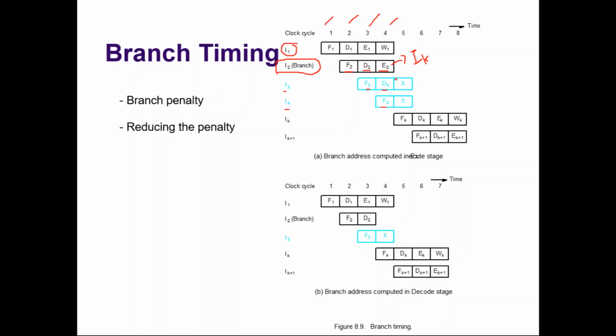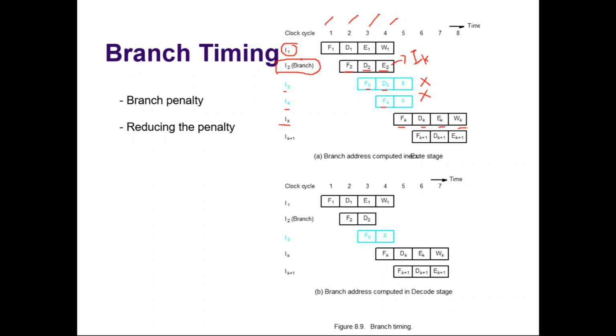By the end of the 4th clock cycle, the processor knows that after instruction 2, instruction K is the one to be executed, not instruction 3 and 4. So the processor will stop instruction 3 and instruction 4, and instruction K will be fetched at the 5th clock cycle. It will be decoded at the 6th, it will be executed at the 7th, and it will be written at the 8th clock cycle. Now the pipeline is stalled by how many clock cycles?